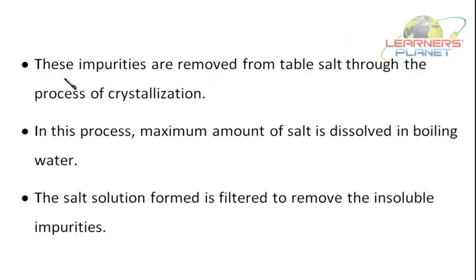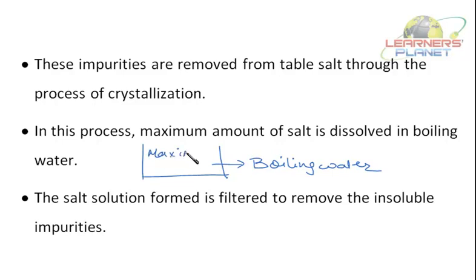Now how is it done? These impurities are removed from table salt through the process of crystallization again. Now in this process, what is done? In this process, maximum amount of salt is dissolved in boiling water. See, the boiling water is taken, and in this maximum amount of salt is deposited. The salt solution formed is filtered to remove the insoluble impurities. Remember, the water should be boiling, it should be hot.